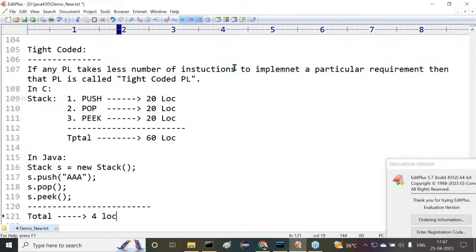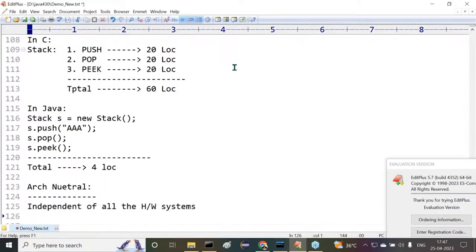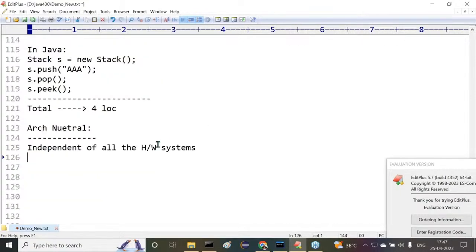Now tell me, between C and Java, I gave some comparison. Between C and Java, which one is tight coded and which one is loose coded? C is loose coded, but Java is a tight coded programming language. Good. Next one is what?